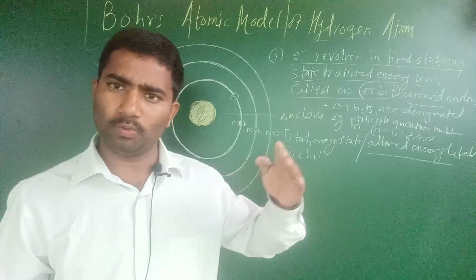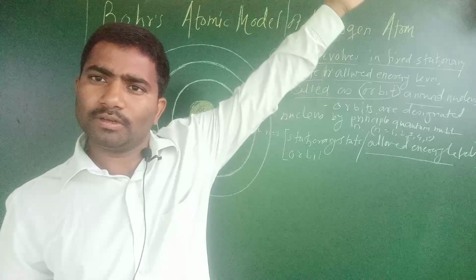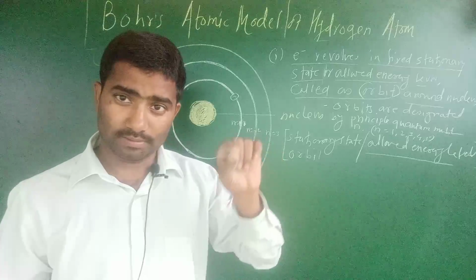Going away from the nucleus, there are many stationary states.